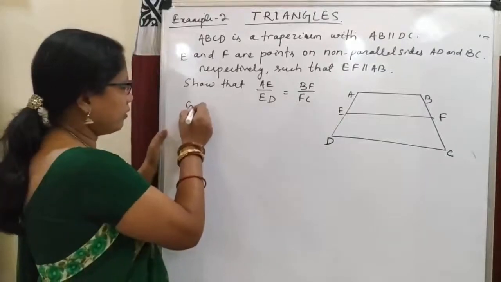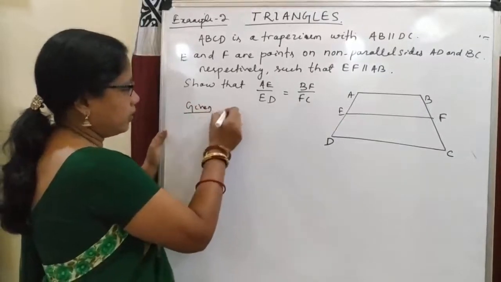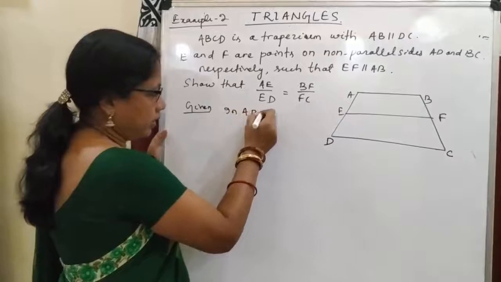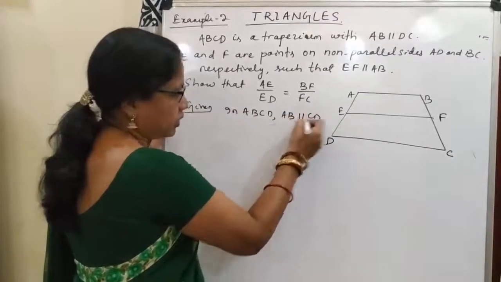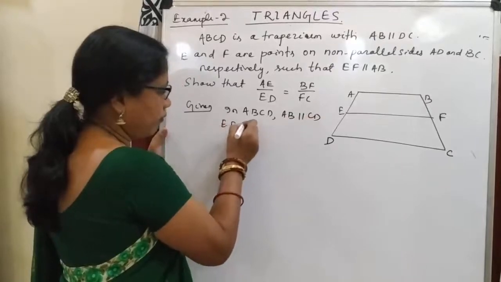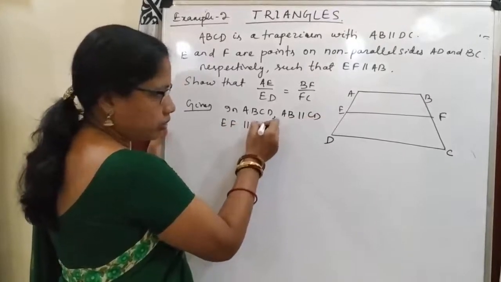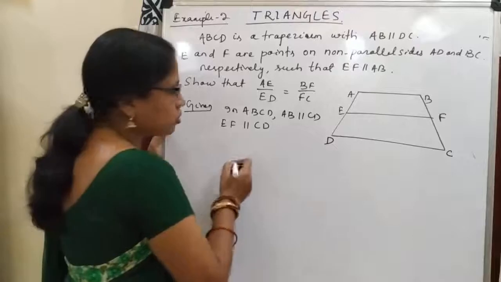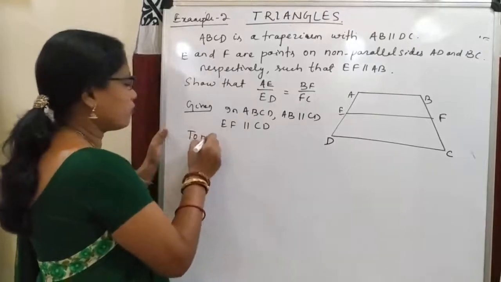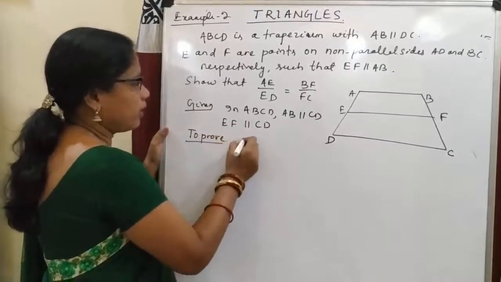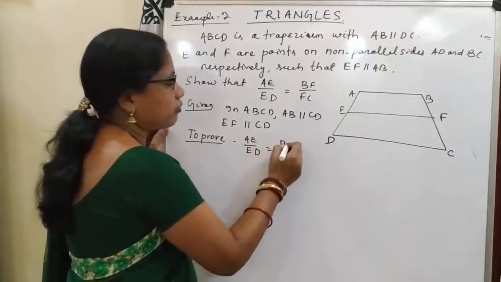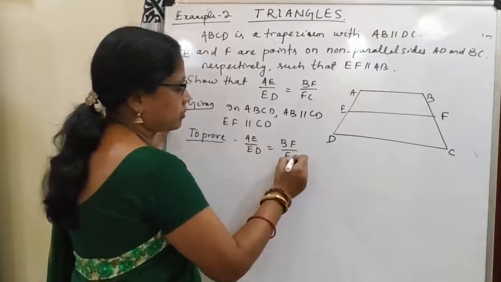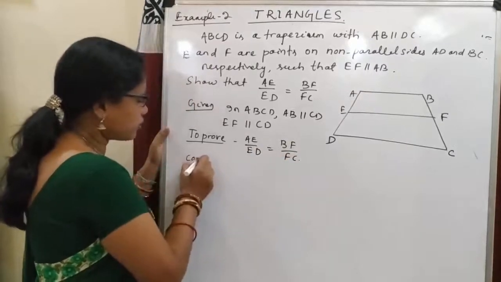So given, in ABCD, AB is parallel to CD and EF is parallel to CD. So to prove, AE by ED is equal to BF by FC. Then here construction is required.